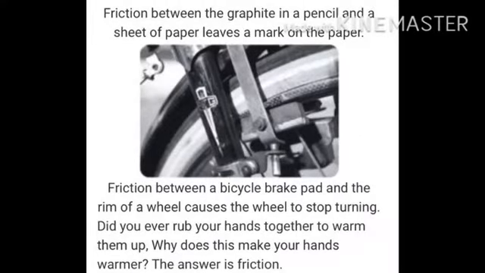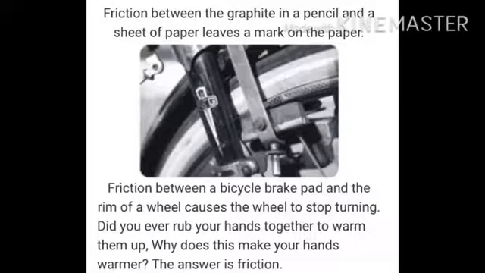Friction between the graphite in a pencil and a sheet of paper leaves a mark on the paper. Friction between a bicycle brake pad and the rim of a wheel causes the wheel to stop turning. Did you ever rub your hands together to warm them up? Why does this make your hands warmer?